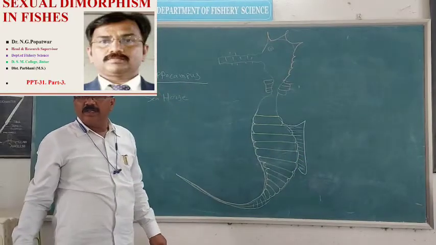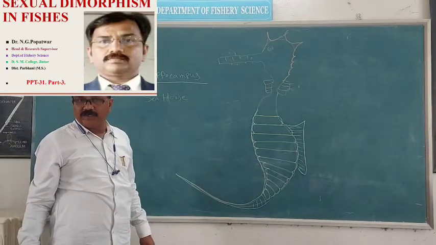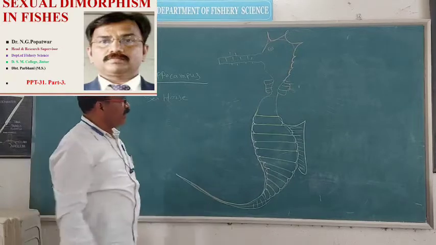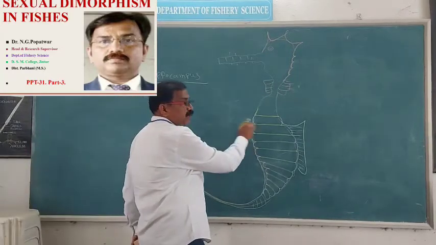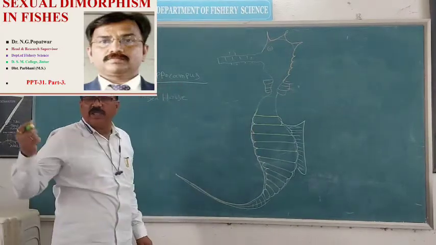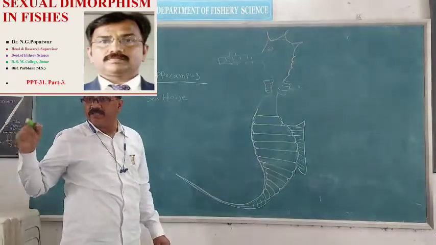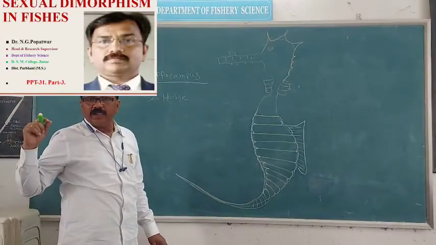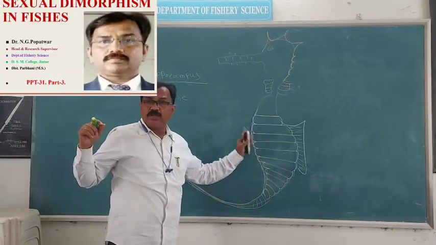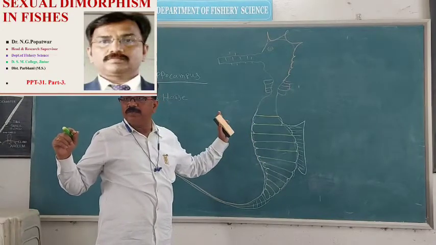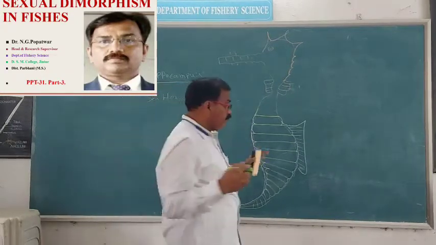This is the female fish, the female Hippocampus or seahorse, because it has a horse-like appearance. In this seahorse, the brood pouch is absent, whereas in the male fish,